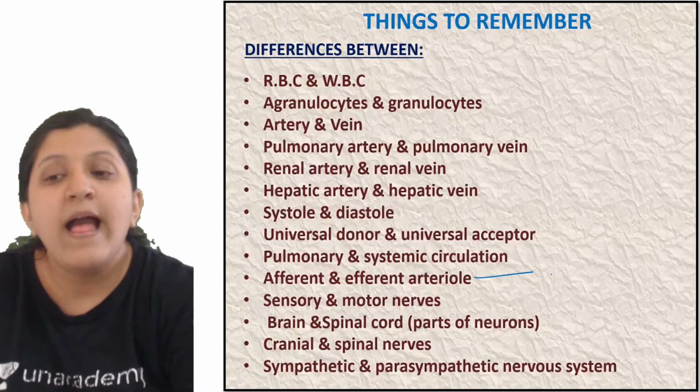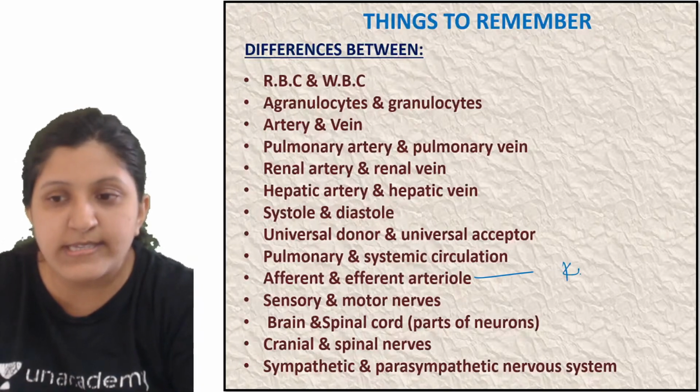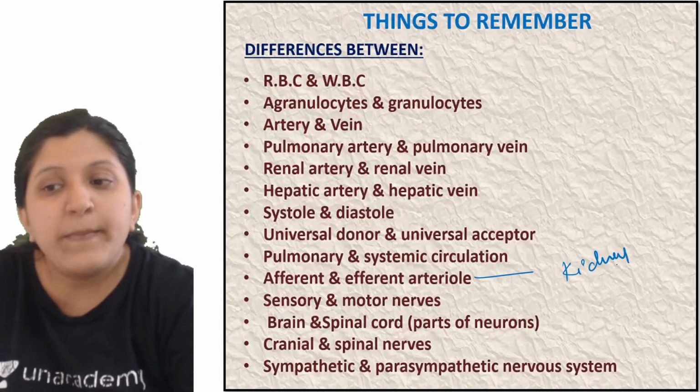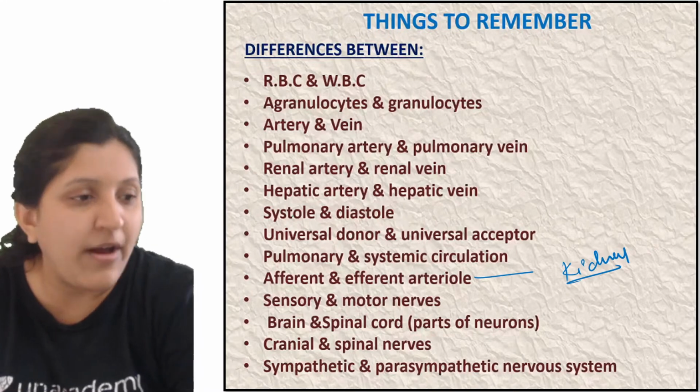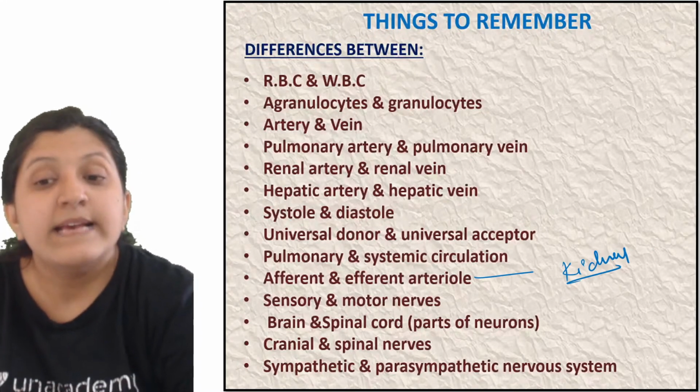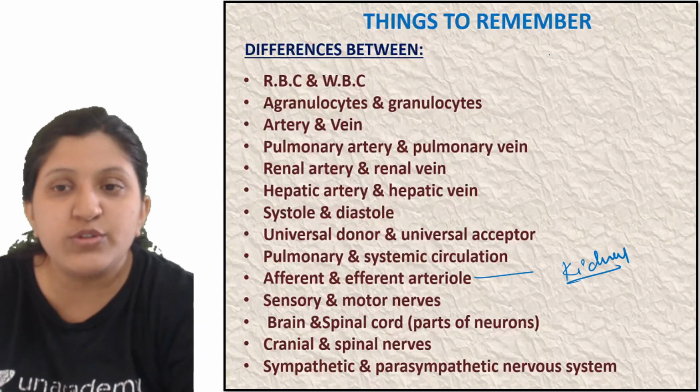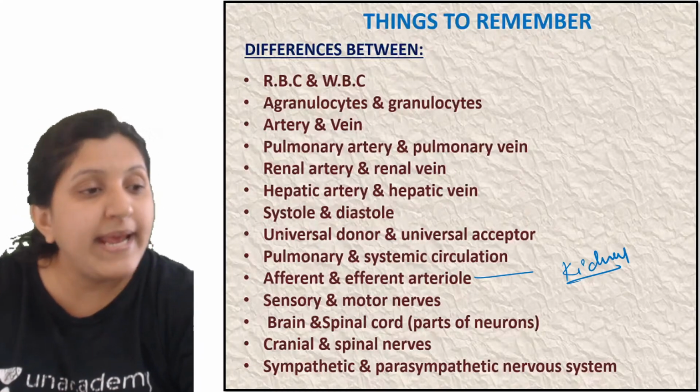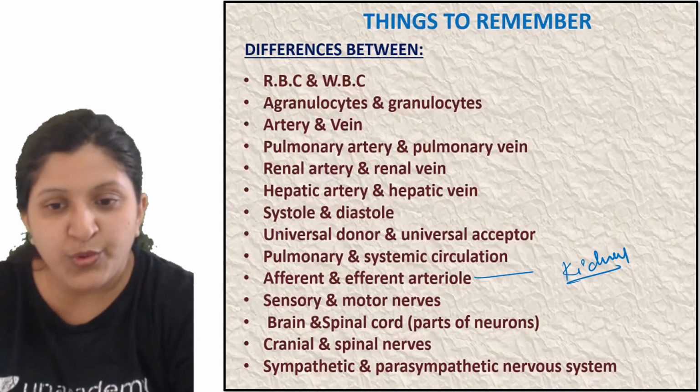So this is at the kidneys. Okay, so this is at the kidney, you find this mainly at the Bowman's capsule. So afferent and the efferent arteriole, sensory and motor nerves. So this is the differences in brain and the spinal cord, the parts of a neuron.